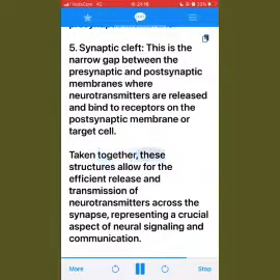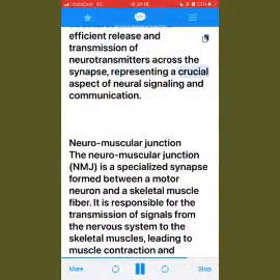Taken together, these structures allow for the efficient release and transmission of neurotransmitters across the synapse, representing a crucial aspect of neural signaling and communication.